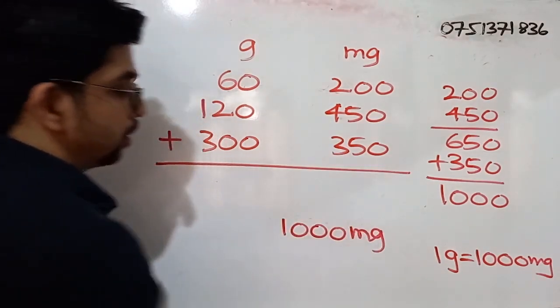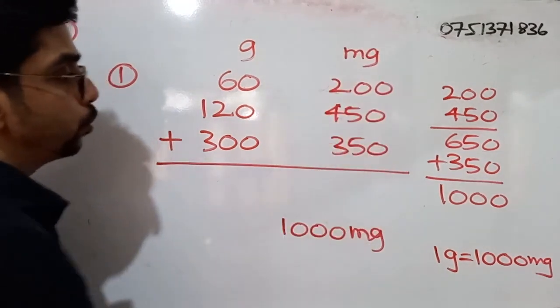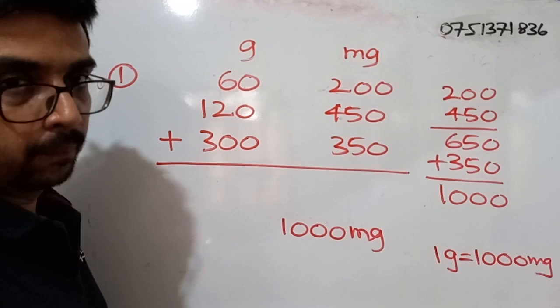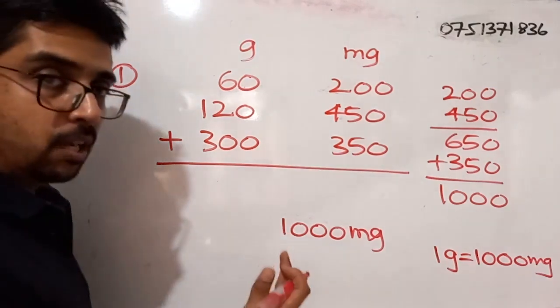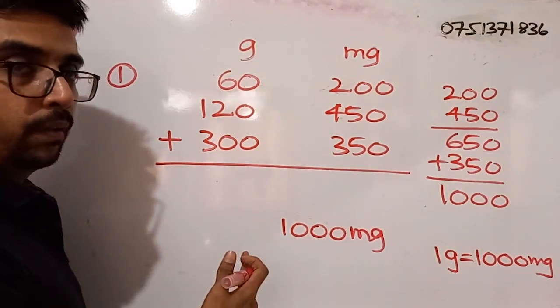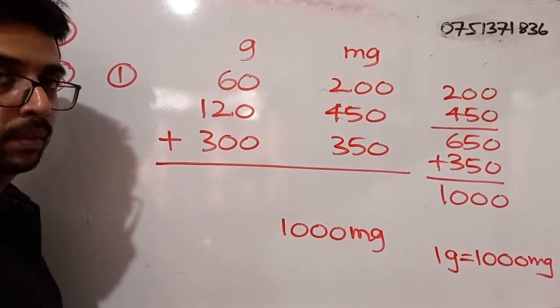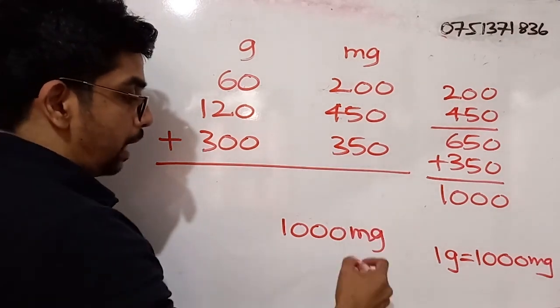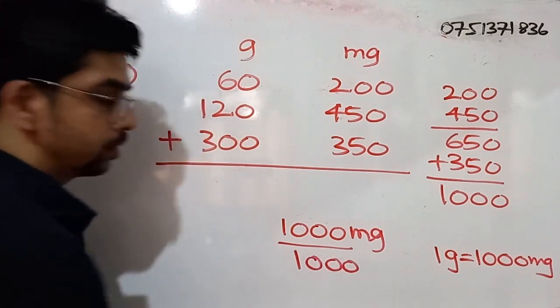These are milligrams. Unlike in a usual addition, we are adding measurements with units now. So I cannot simply write 1000 here. These are 1000 milligrams, so I have to convert them into grams.